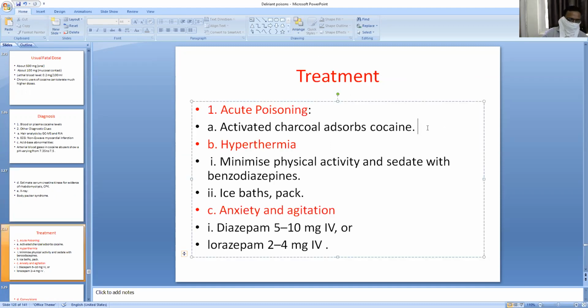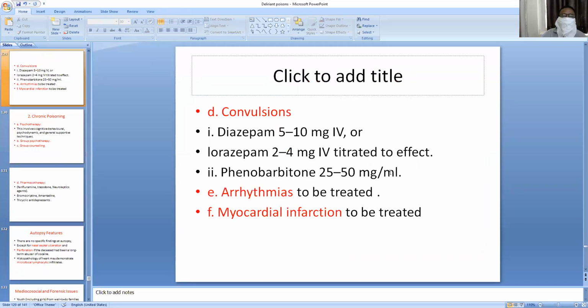Acute poisoning: decontamination, activated charcoal adsorbs the cocaine. Hyperthermia can be treated by minimizing the physical activity, with ice baths and ice packs. Anxiety and agitation are treated with benzodiazepines, those are diazepam 5 to 10 mg IV and lorazepam 2 to 4 mg IV. Convulsions can be treated by benzodiazepines, diazepam, lorazepam, and phenobarbital. Arrhythmias can be treated.